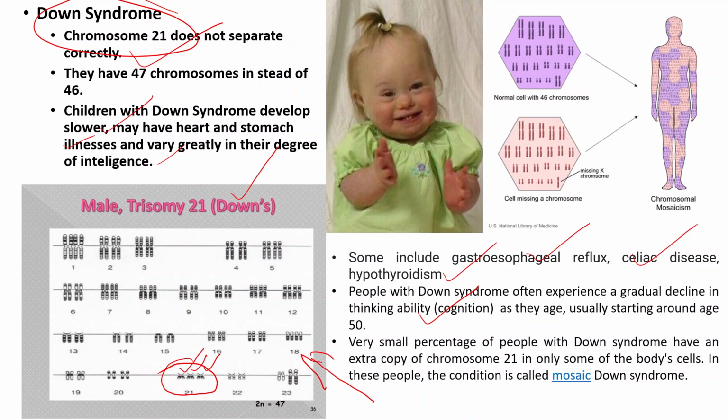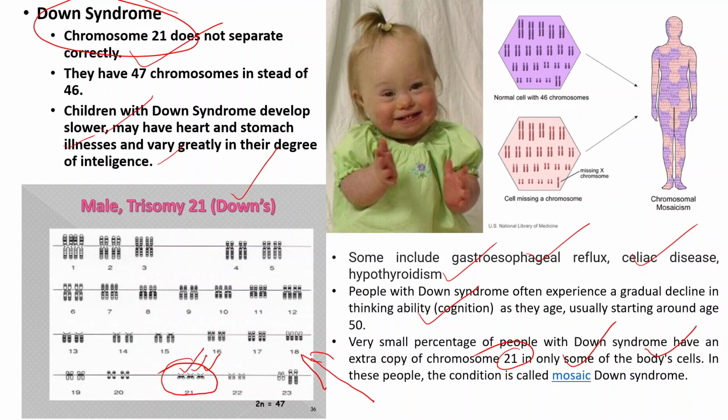as they progress in their age. A very small percentage of these people also show a kind of variation in this Down syndrome, where an extra copy of the 21 number chromosome is observed in some of the body cells, not all of the body cells. This kind of condition is also known as mosaic Down syndrome.